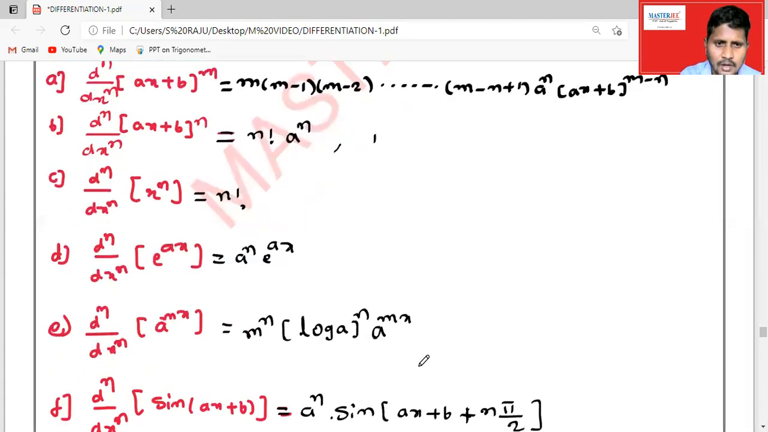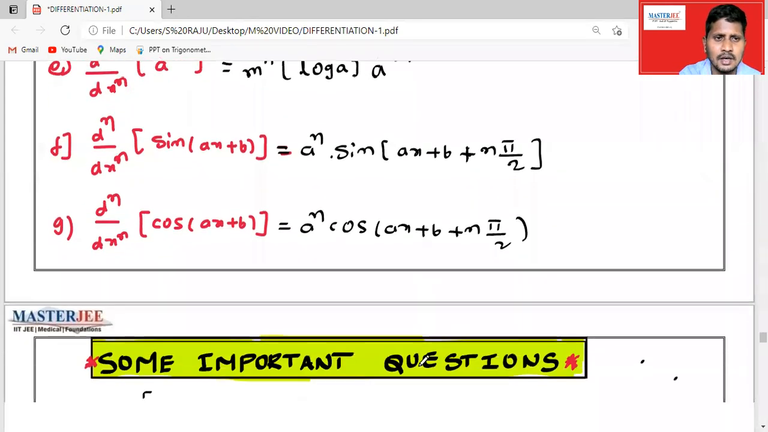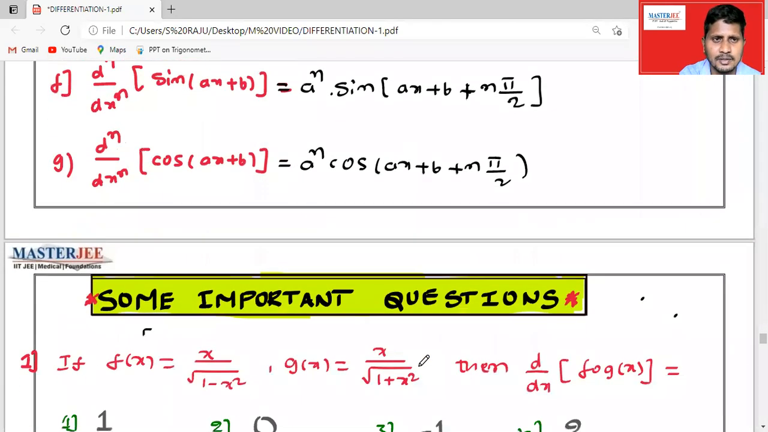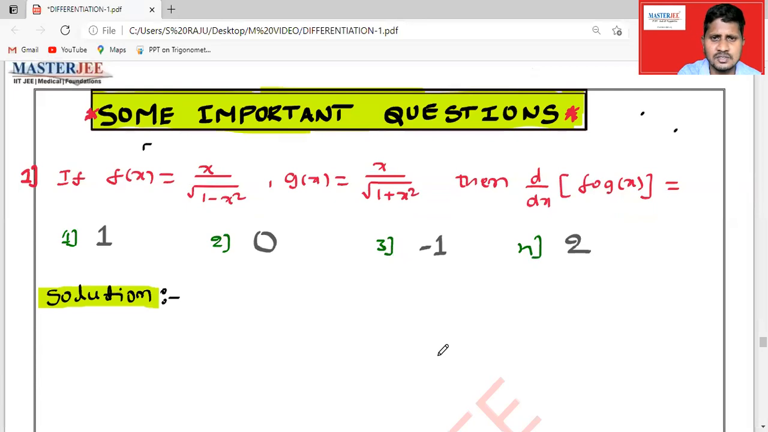Okay, like that, for sin(ax+b) and cos(x+b), you take the n-th derivative of sin x and the n-th derivative of cos x. You have to derive it: take n equal to 1, and you can verify by checking the LHS value and RHS value, whether they are equal or not.